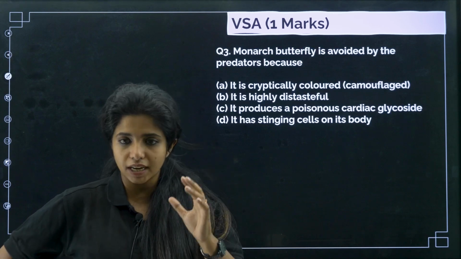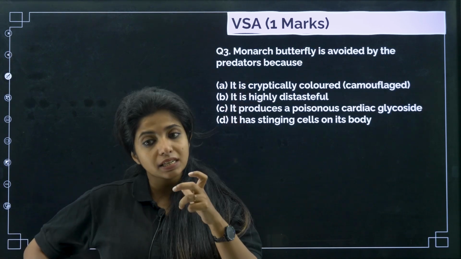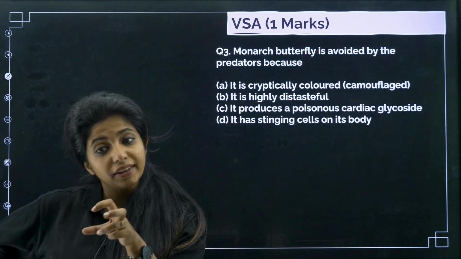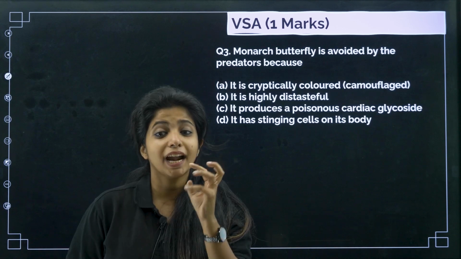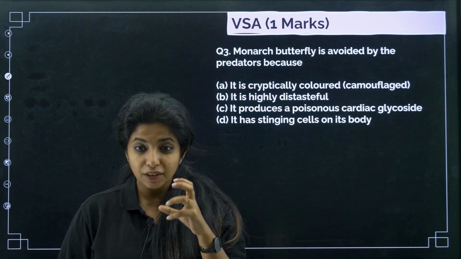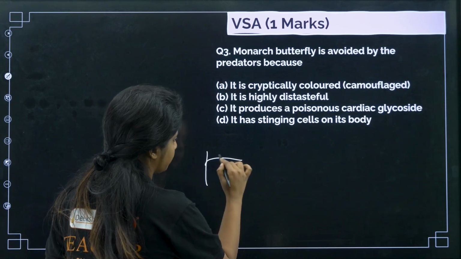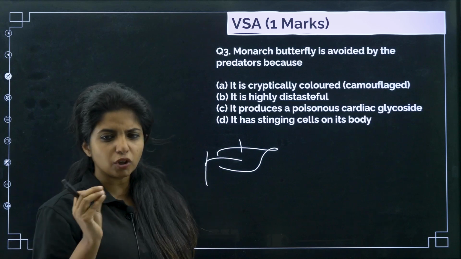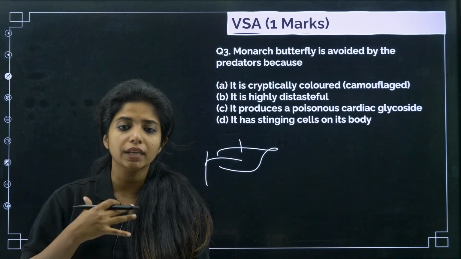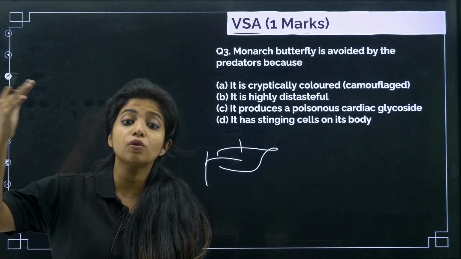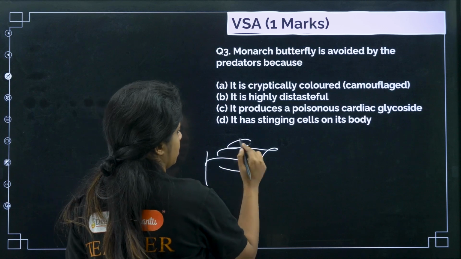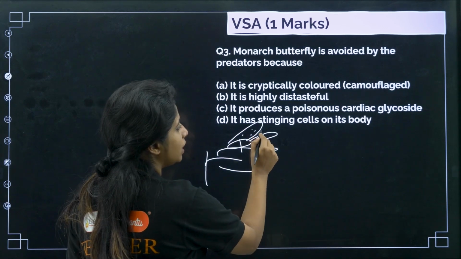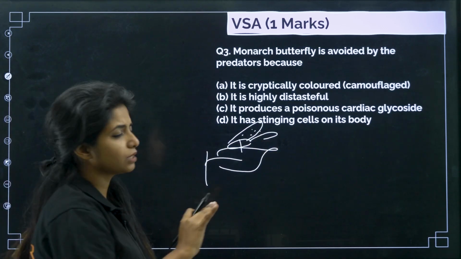In the larval stage, the monarch butterfly feeds on something that has toxins in it, which do not do anything to the butterfly, but anyone who eats this butterfly will feel, what have I eaten? So it is highly distasteful, my dear children.